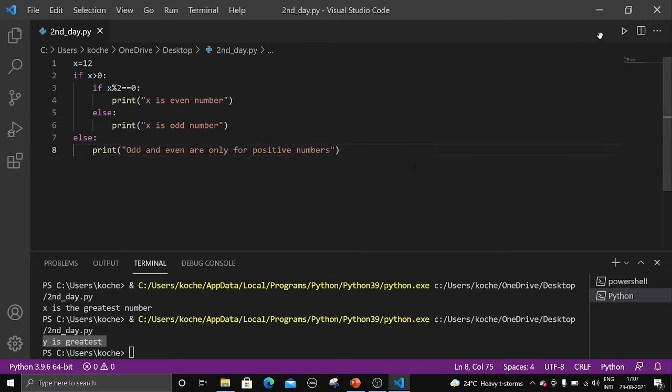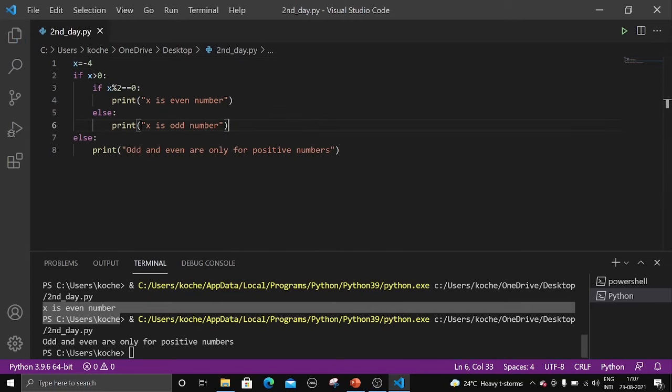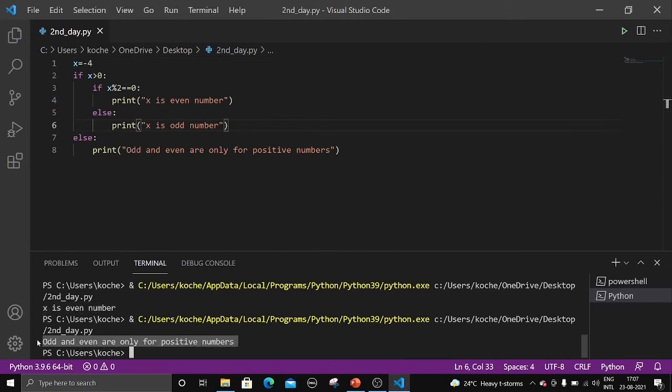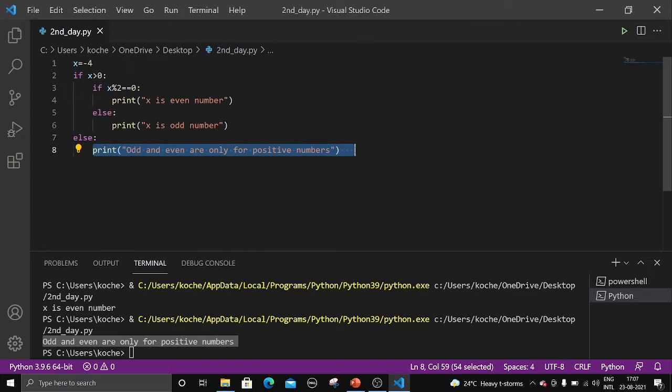Now let me save the program and run it. We are getting x is even number, right? So let me change it to a negative number, -4. Odd and even are only for positive numbers, because this condition is not satisfied. What is x here? -4. Is -4 greater than 0? No, it's not true. It is false. So in the false case, that is else, we are printing that odd and even numbers are only for positive numbers, right? So this is how nested if works.